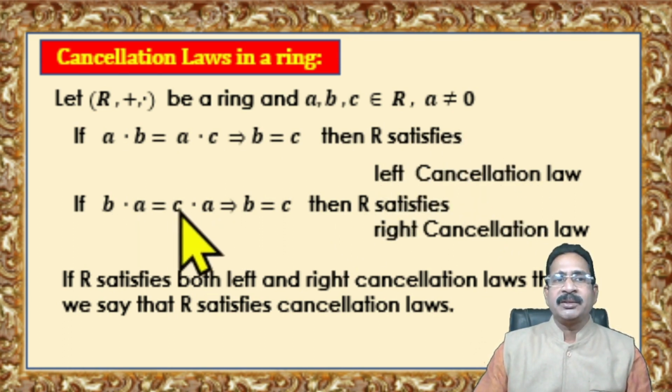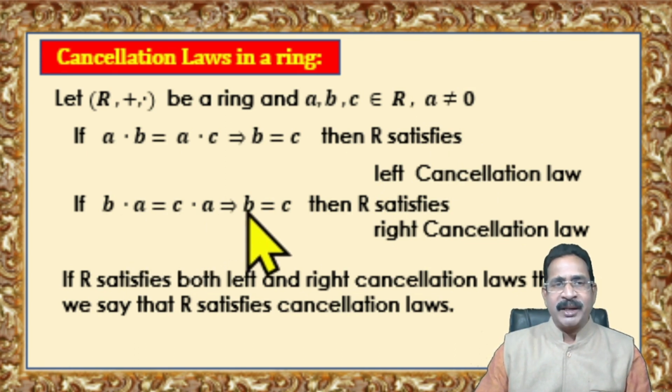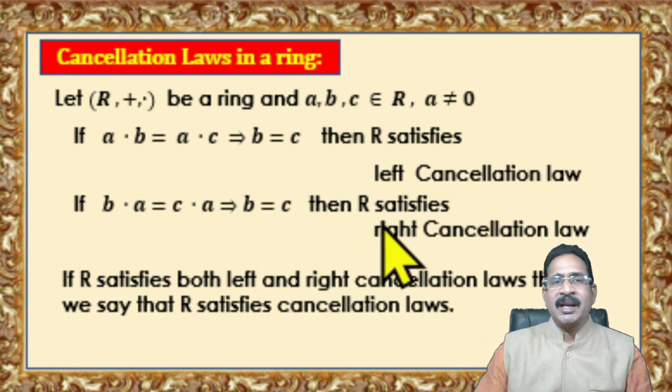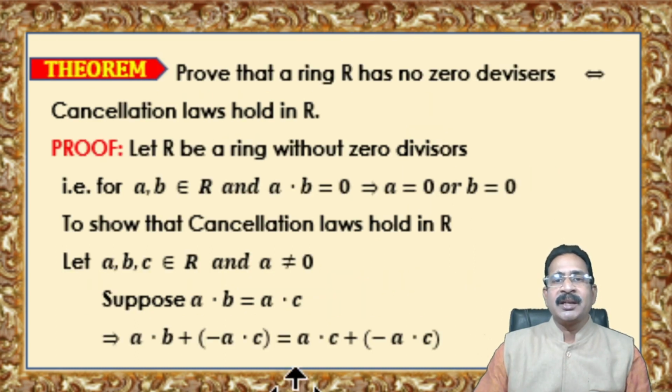And B·A is equal to C·A implies B is equal to C, then we say that R satisfies the right cancellation law. If R satisfies left and right cancellation law, then we say that R satisfies cancellation laws.